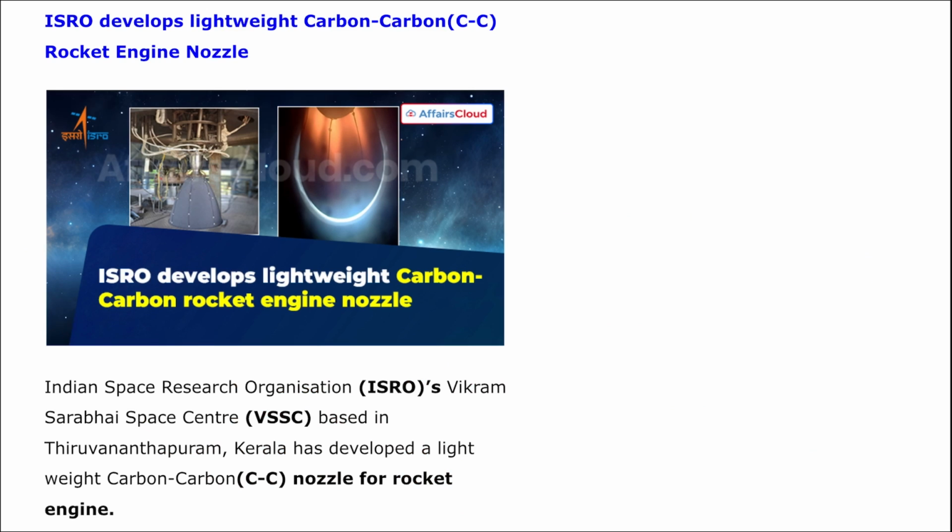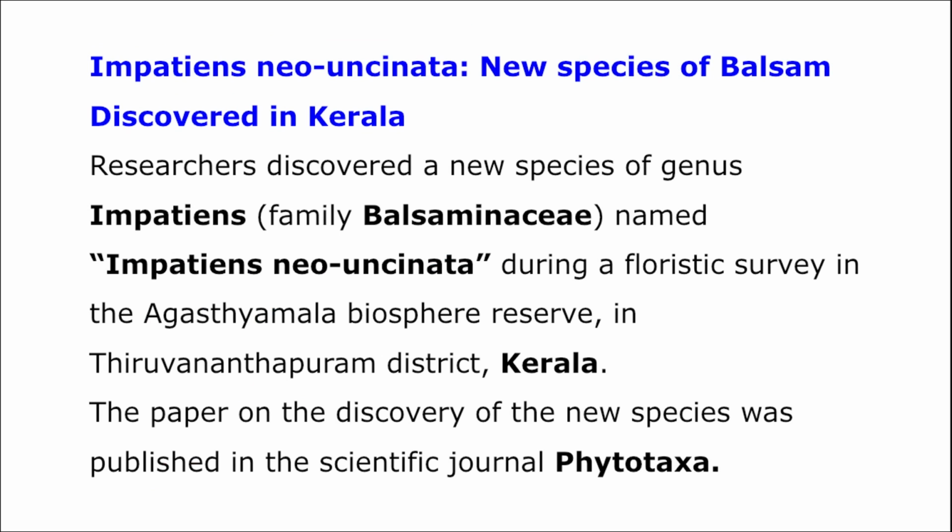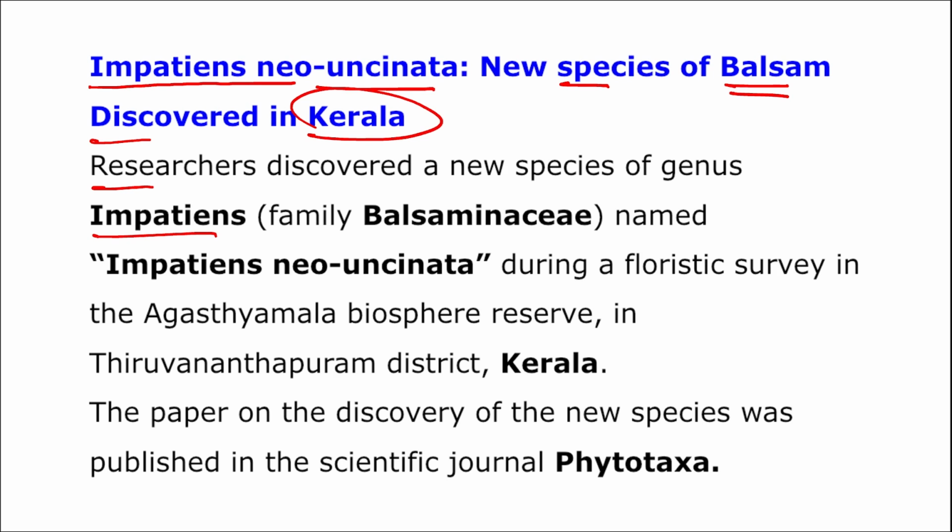Correct? Moving on. Next, ISRO developed a lightweight carbon rocket engine nozzle, we just saw, and it is ISRO's Vikram Sarabhai Space Center in Trivandrum, Kerala that has developed this lightweight carbon nozzle for the rocket engine. Next is environment. Impatiens neo-uncinata. This is a new species of balsam discovered in Kerala. I repeat, researchers discovered a new species of Impatiens that has been named Impatiens neo-uncinata during a floristic survey in the Agasthyamala Biosphere Reserve that is in Trivandrum, Kerala. Right? Take a note of this.